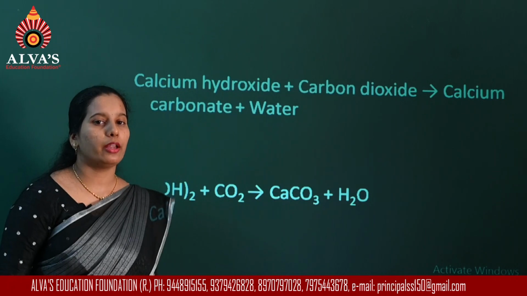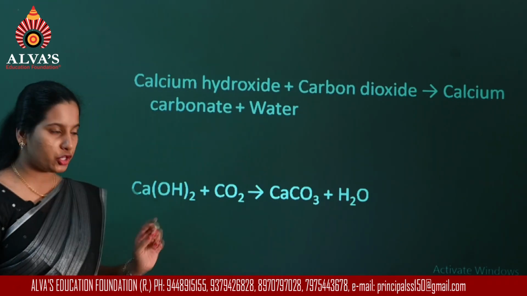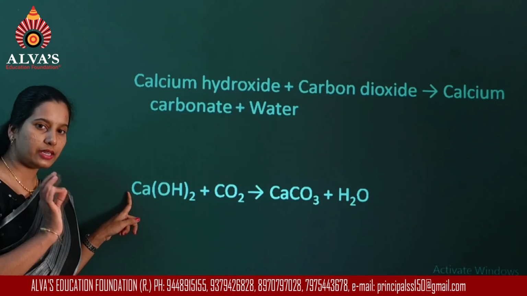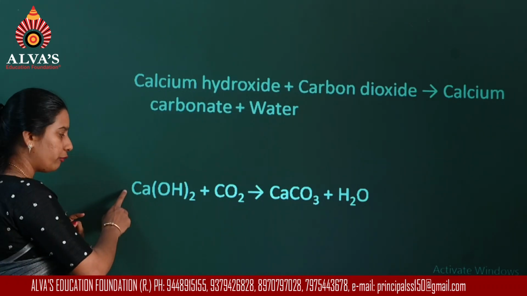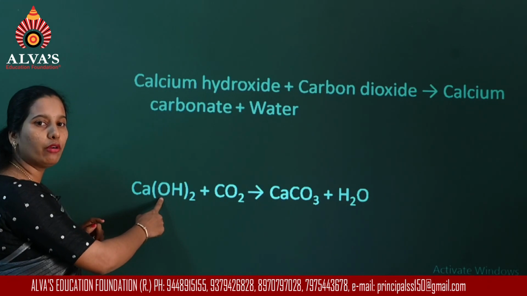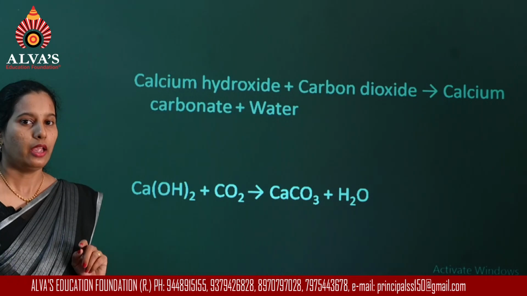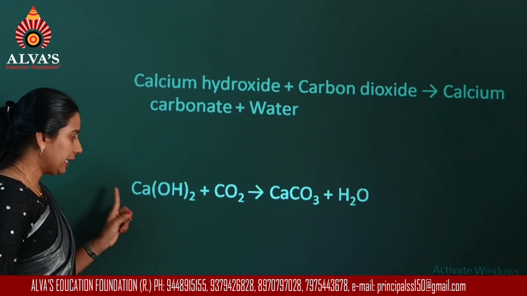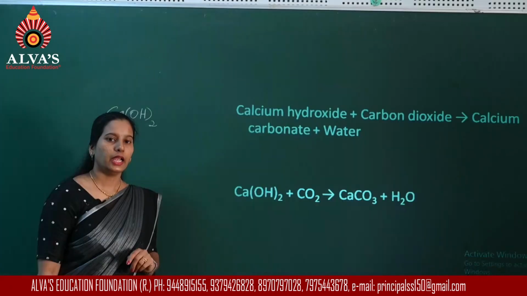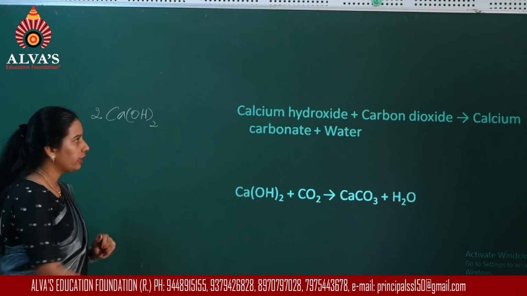Here you have to remember one more thing. In case you have a stoichiometric coefficient anywhere, for example if here there is a number, then you have to multiply that number with this to get the number of atoms of oxygen and the number of atoms of hydrogen. Now for example, if the stoichiometric coefficient was 2, then